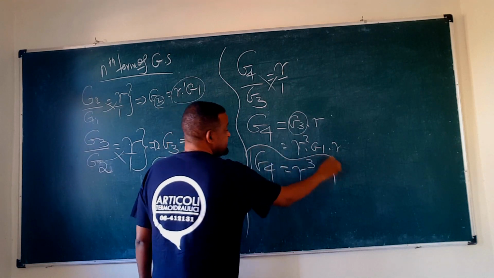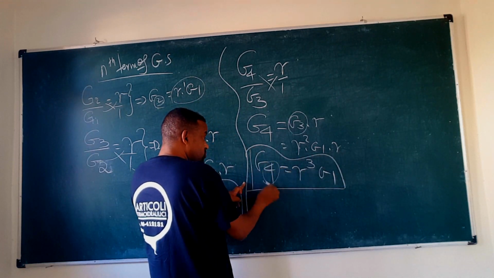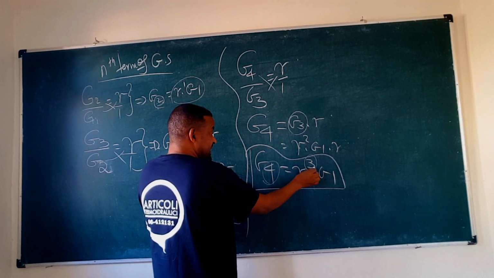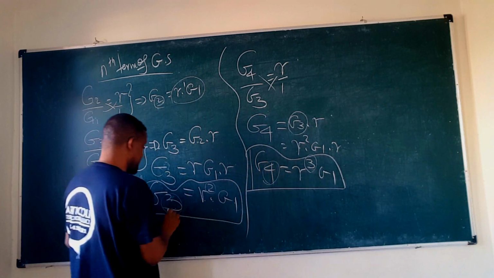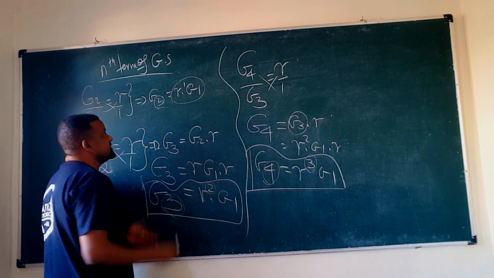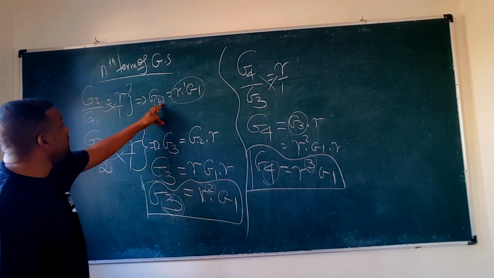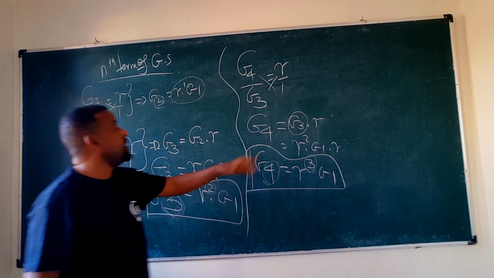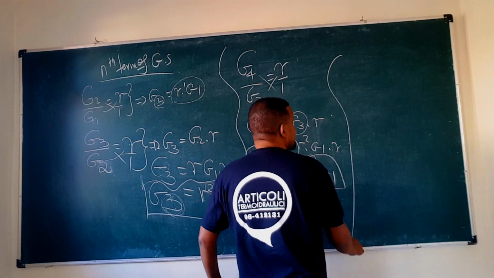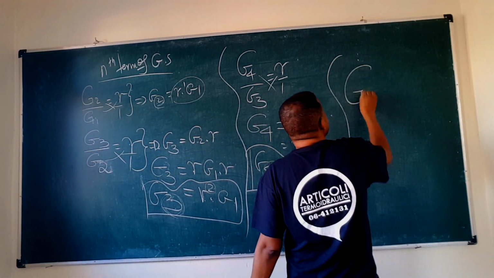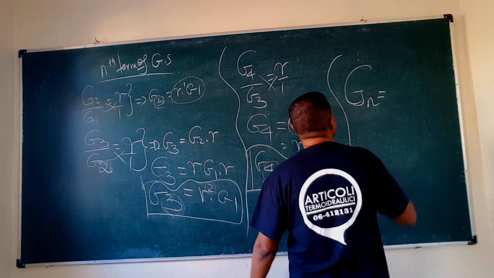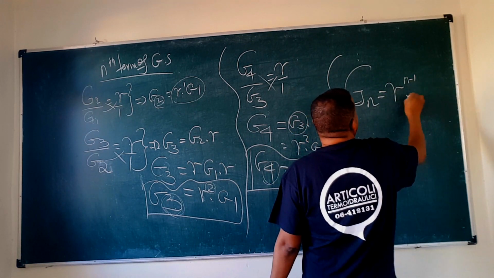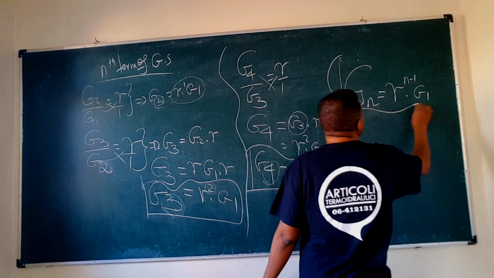Look, still, here when it is 4 the power of r is 3, decreasing by one. When it is 3 the power of r is 2, decreasing by one. So now notice, G2 means r to the power of 1 times G1, G3 means r to the power of 2 times G1, G4 and so on. In general, to conclude, the nth term of a geometric sequence Gn is equal to r to the power of n minus 1 times G1.